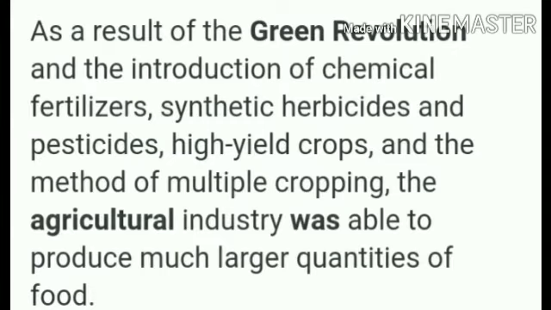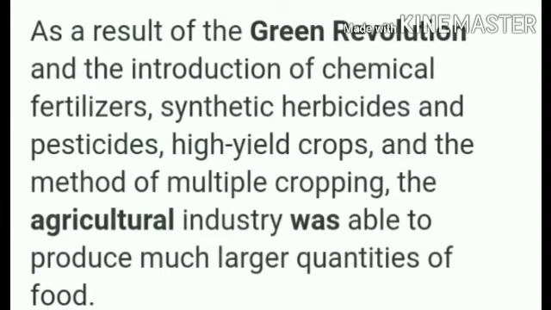Agricultural universities were set up to train the farmers, and all these things helped in enhancing production and also improved the general social and economic conditions of the farmers and their families.